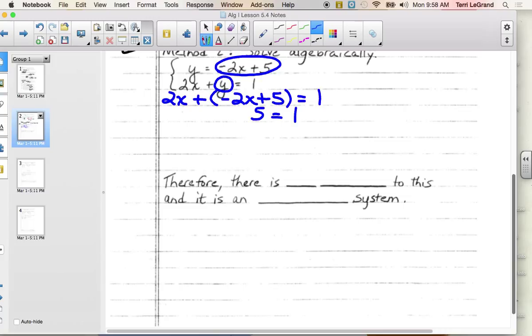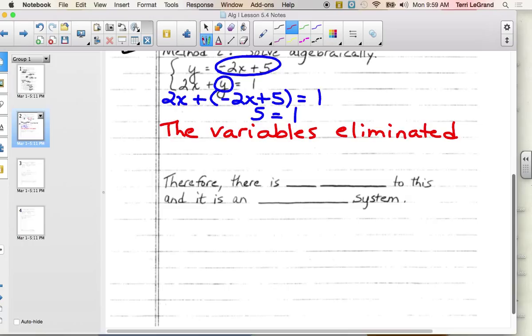The variables eliminated, and so we're going to write that down. We have to justify this. The variables eliminated. Not only did we eliminate the y, which is a good thing to do so we can solve for the x, but in the process of eliminating the y, guess what? The x eliminated also.